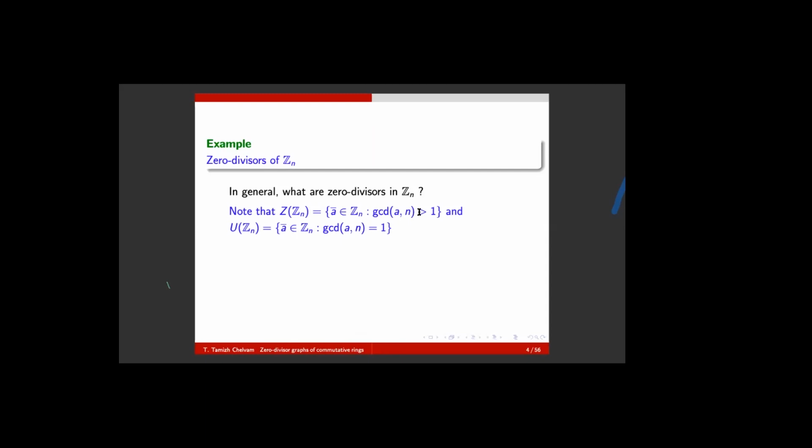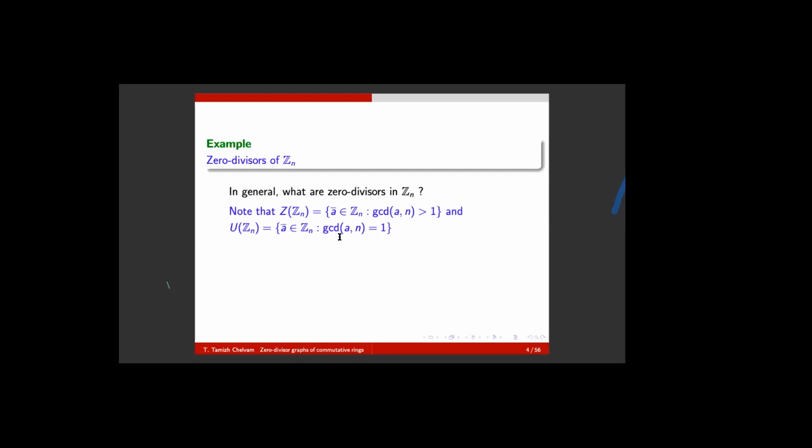That means you have to take representatives for which this condition is true. And simultaneously, the unit elements of this ring are nothing but the cosets with representatives having GCD 1. That is the elements which are relatively prime to n.